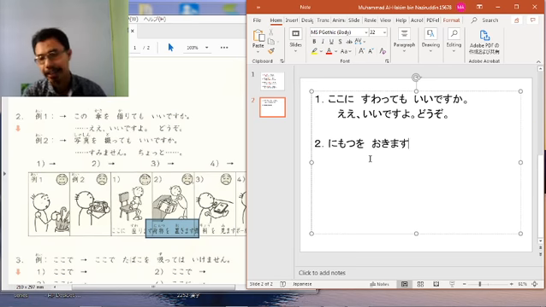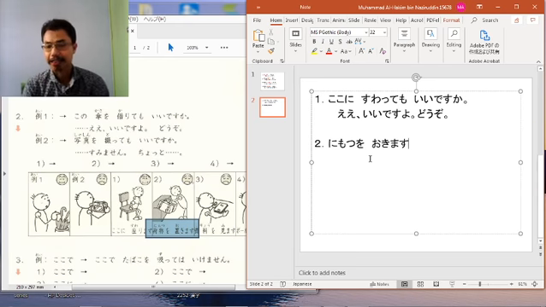Here you need to be careful. When you refer to the table, actually you can see okimasu is included into nigurupu verb, okimasu becomes okite.